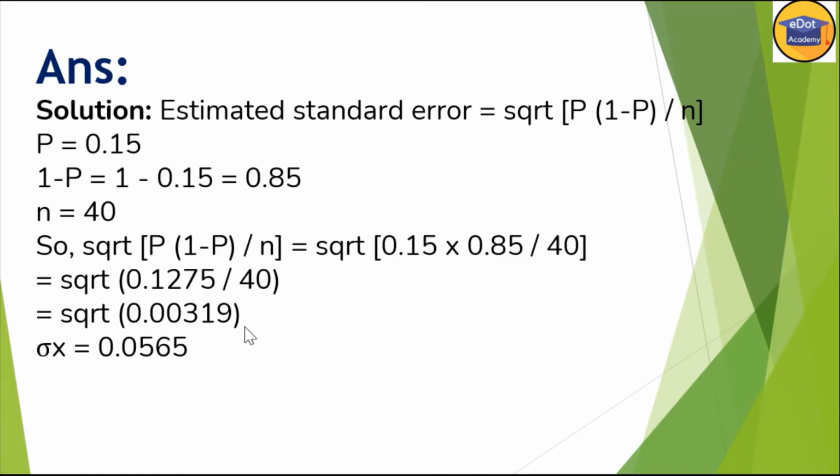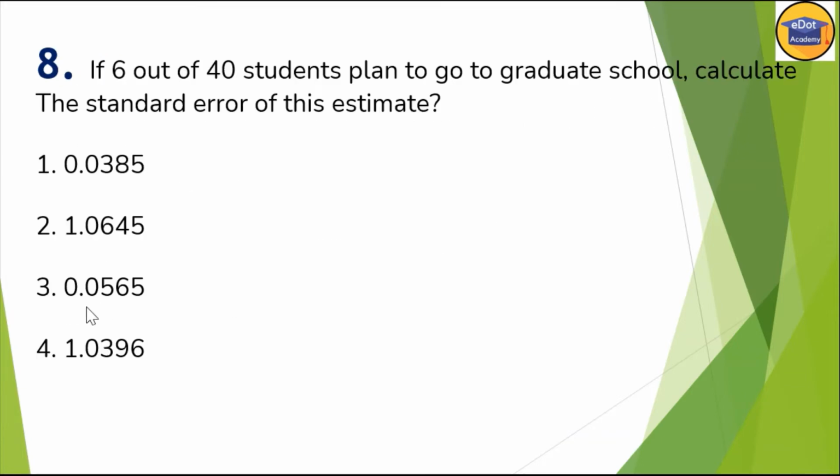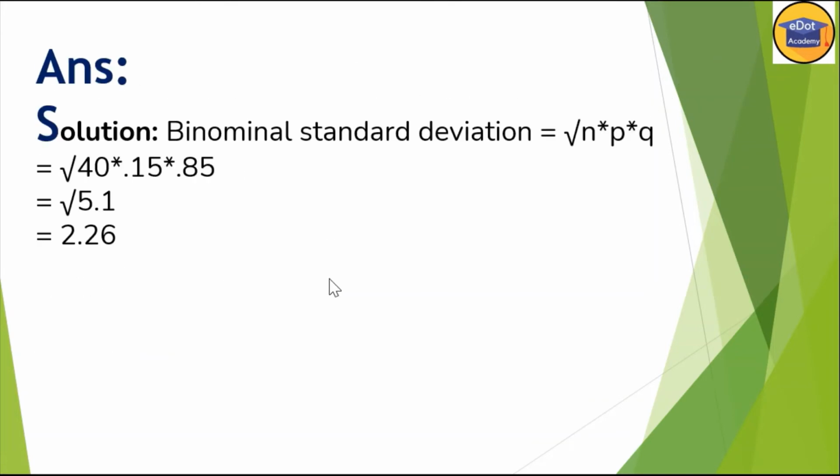Then take the square root, and we'll get the estimated standard error. So this formula is very, very important. You can note it down somewhere: square root of p times 1 minus p divided by n. So what is the option here? Option 3 is correct, 0.0565.